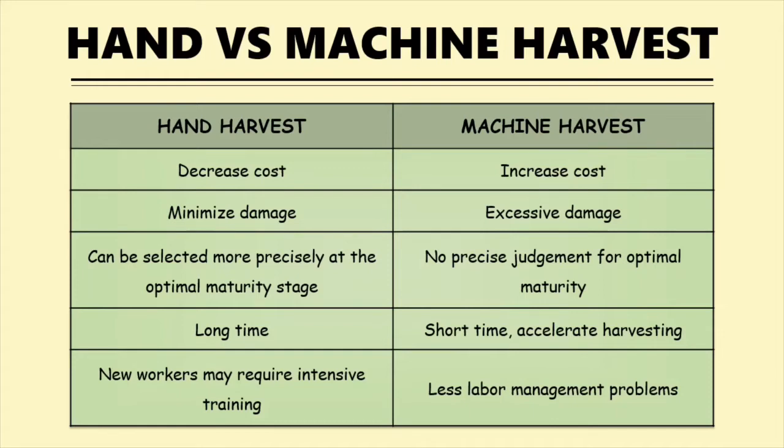Next, hand harvest needs a long time for the harvest process compared to machine harvest. For example, a machine can pick a hectare of vineyard in no more than 5 hours, while hand labor could take between 1 and 10 days to harvest the same area. Lastly, the workers require intensive training to do the harvest of berries, but machine harvest has fewer labor management problems.